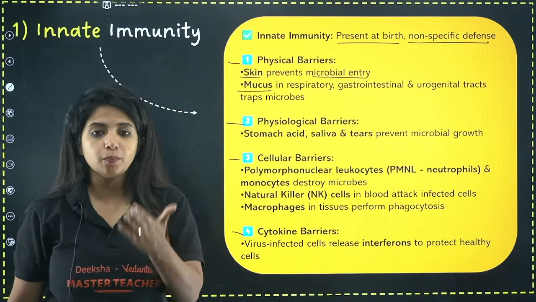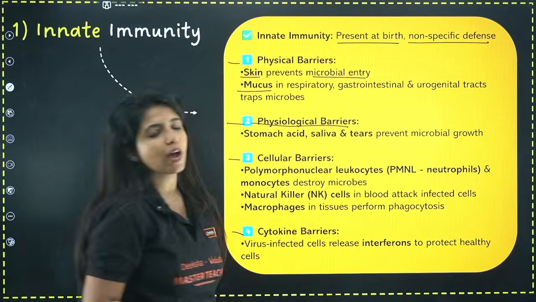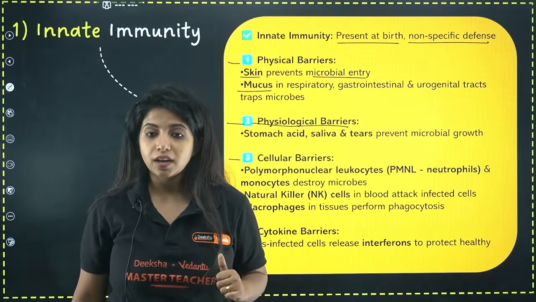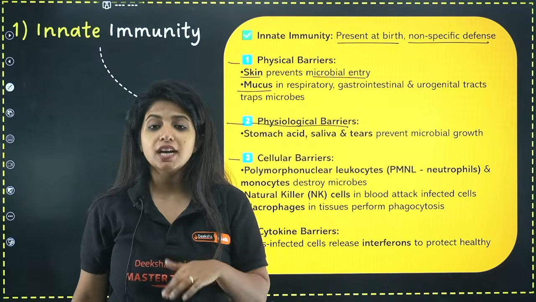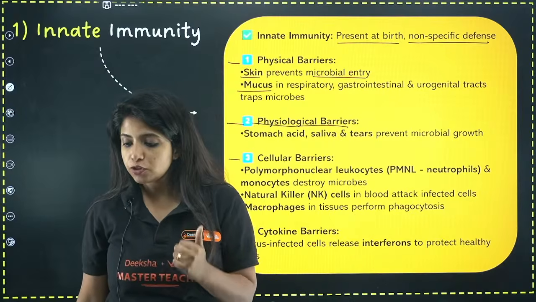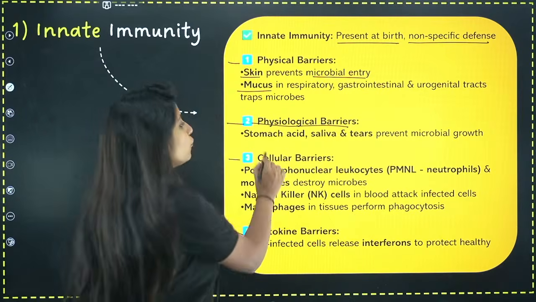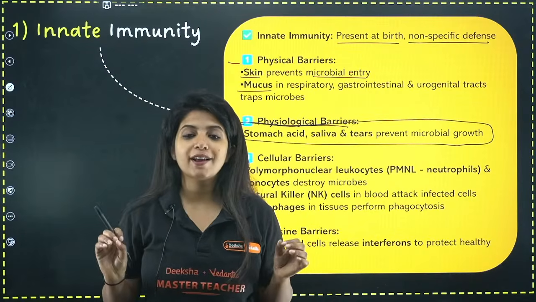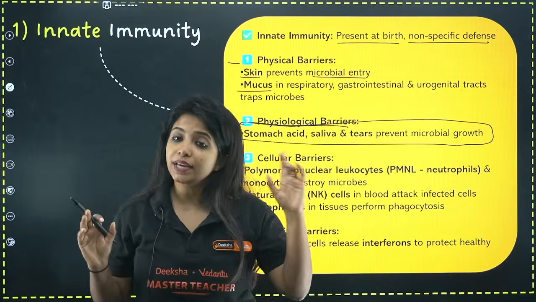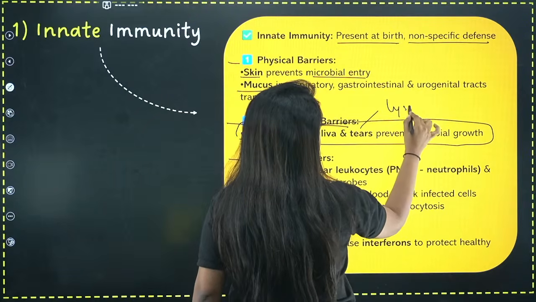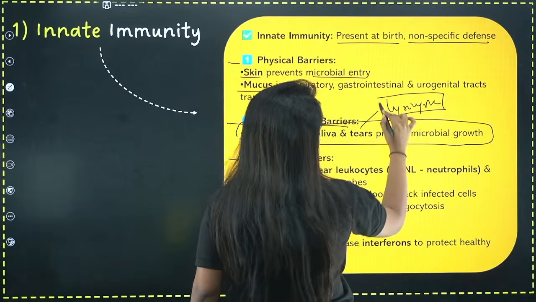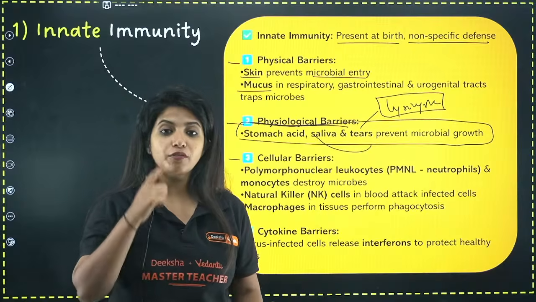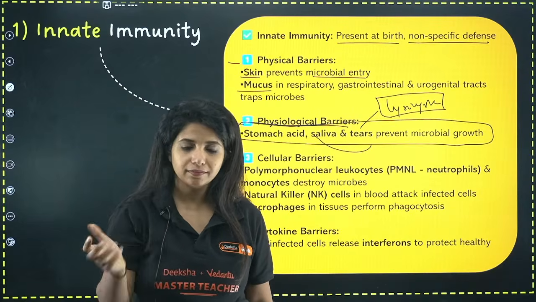Now we have physiological barriers. Whenever you talk about any secretion happening in your body, for example, as I said, tears are secretions. Okay, saliva is secretion. Stomach's acid, your HCl which is produced in your stomach, that is also a secretion. All of it, my dear children, has a common thing to perform, and that is do not allow any microbes to grow. Your tears have the enzyme that is lysozyme, that does not allow the bacteria anything to grow. Similarly, saliva also has lysozyme, and that's why we say that if at all someone has a pimple, we put the saliva. Why? It's because of this.